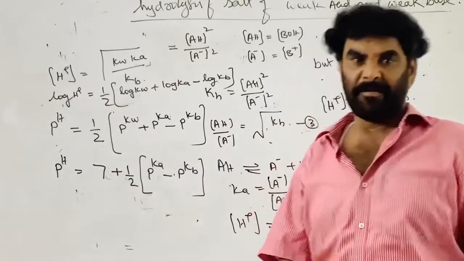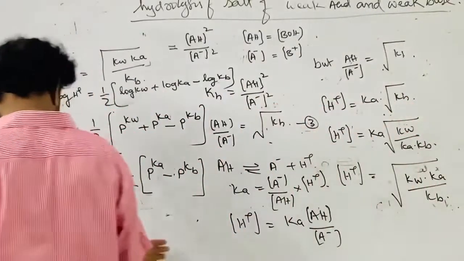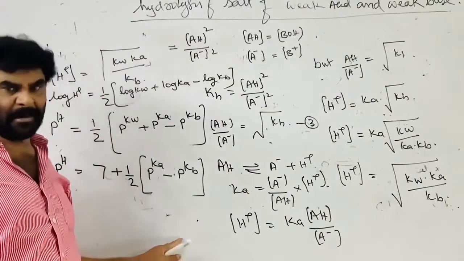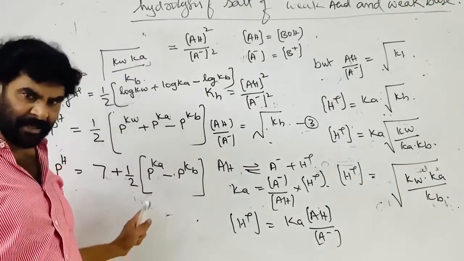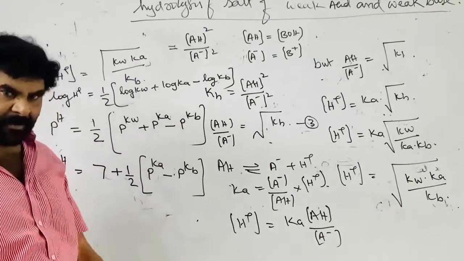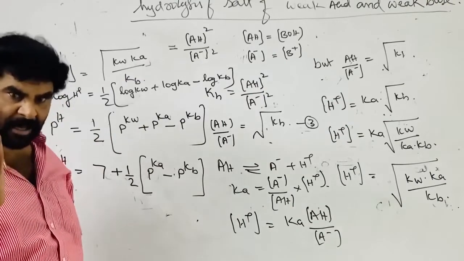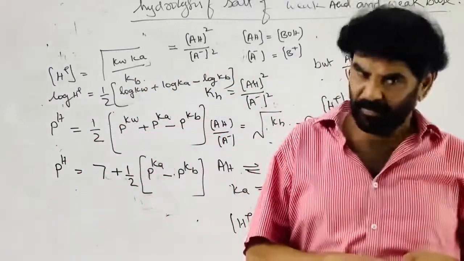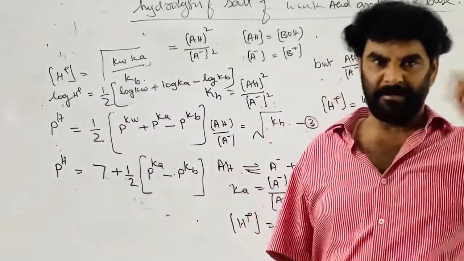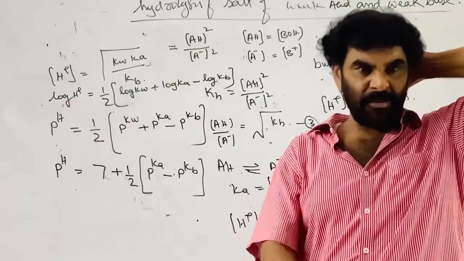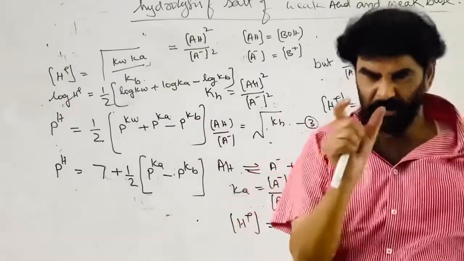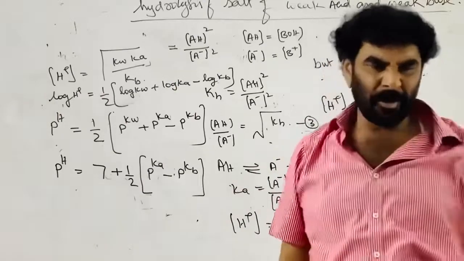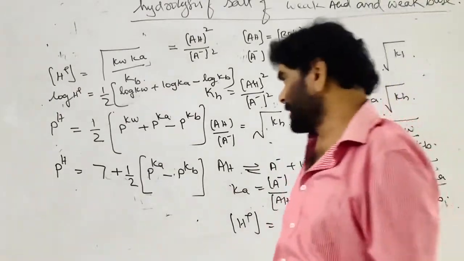So whenever a weak acid is titrated with a weak base, or a weak base is titrated with a weak acid, the pH at the equivalence point is equal to the pH of the salt solution formed, which is around 6 to 8. There will be only a small change, and therefore a suitable indicator is not available for this.